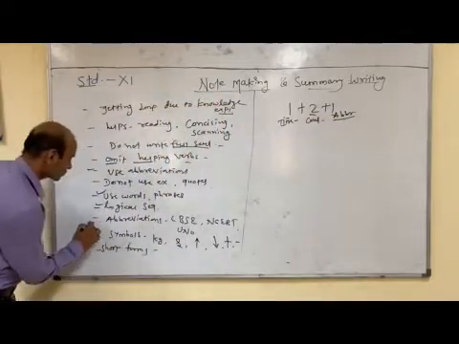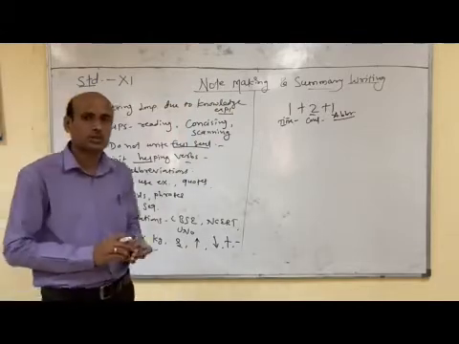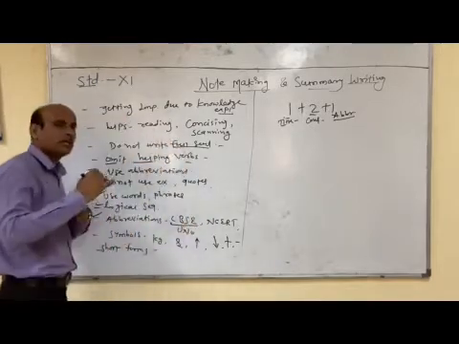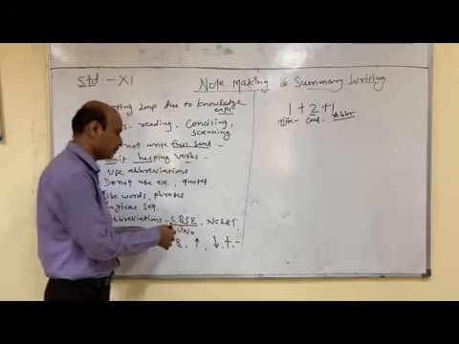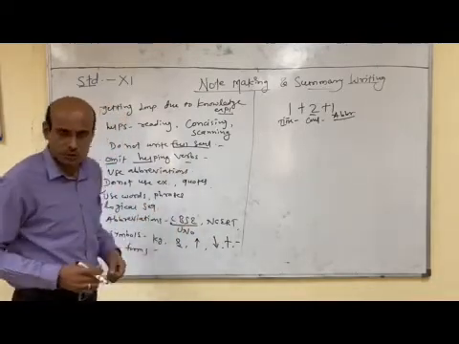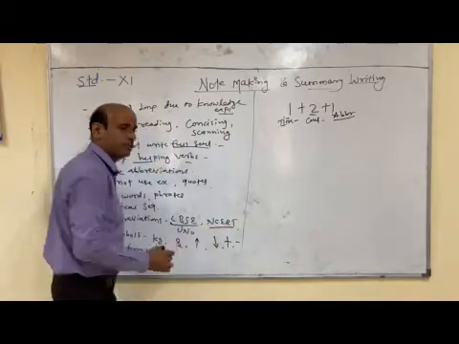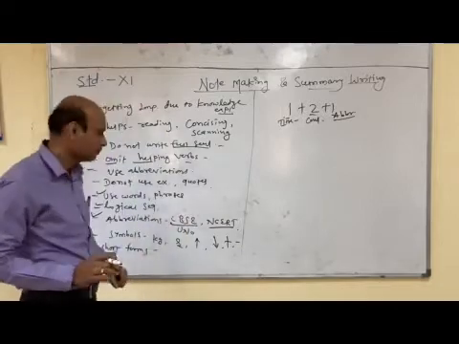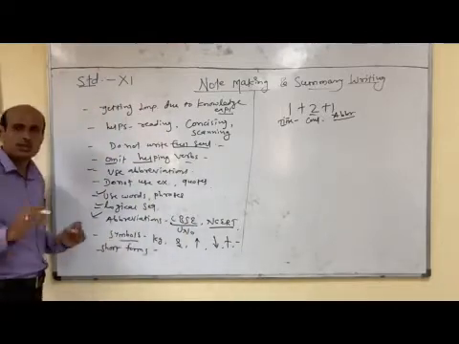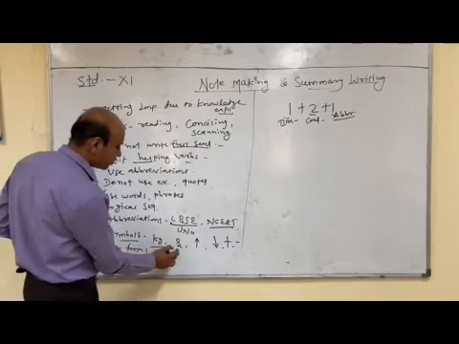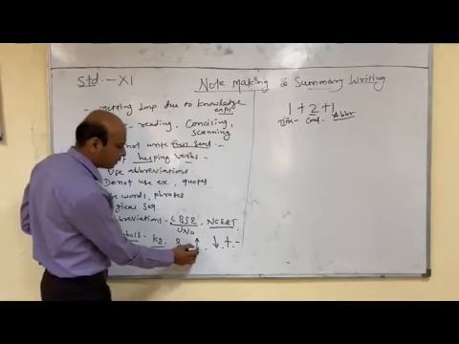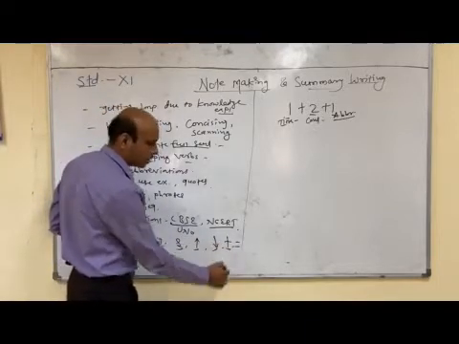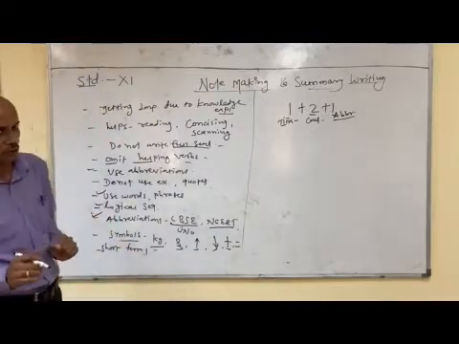Abbreviations means short forms. We can use short forms here, for example CBSE, which stands for Central Board of Secondary Education, or NCERT. Instead of writing the full, complete form, we can use only the short forms. You can also use symbols, for example: and, increasing, falling, positive or plus, negative. So these are symbols that you can use.